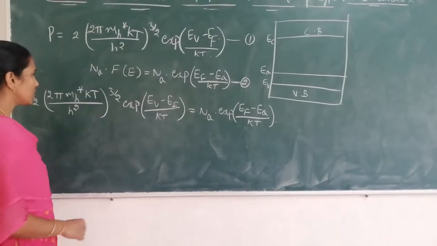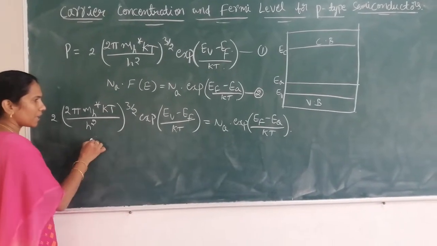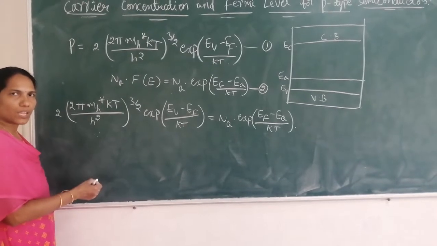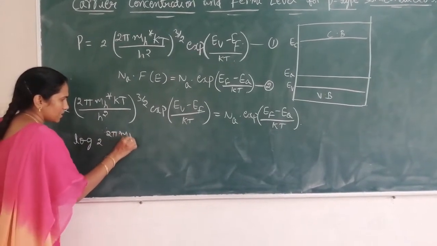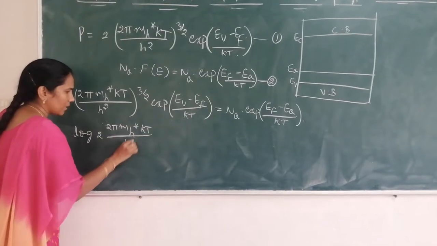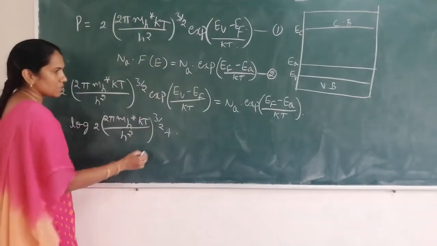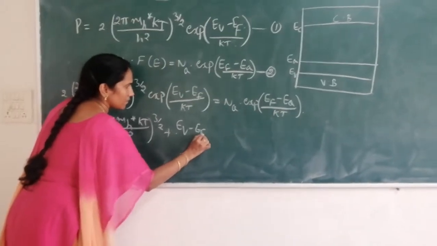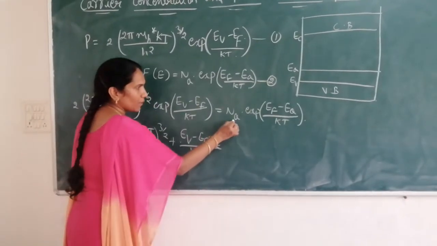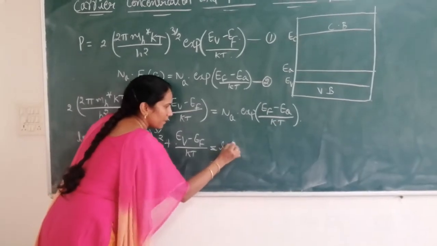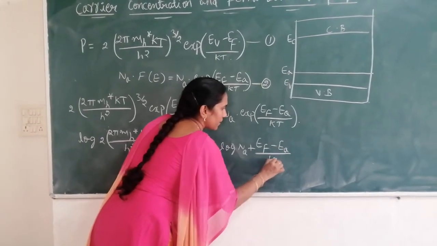Now this is the equation. If I apply logarithm on both sides, log of A into B can be written as log A plus log B. So it becomes log of 2 into (2π m_h* kT / h²)^(3/2) plus (E_V minus E_F) divided by kT, which is equal to, applying logarithm on the right side, log N_A plus (E_F minus E_A) divided by kT. Log and exponential get cancelled.